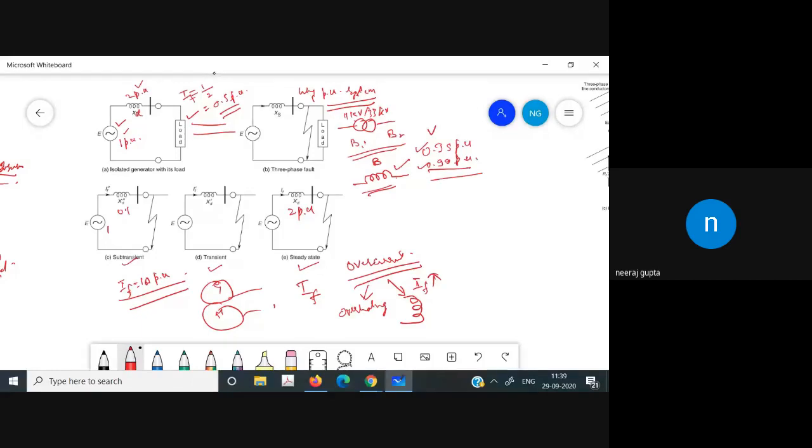Now, the third one: it actually affects the stability of the system. So can anyone tell me how it makes the system unstable? How is it so? Can anyone tell?